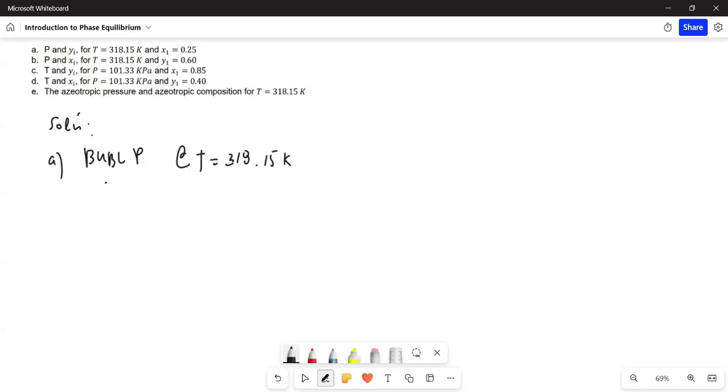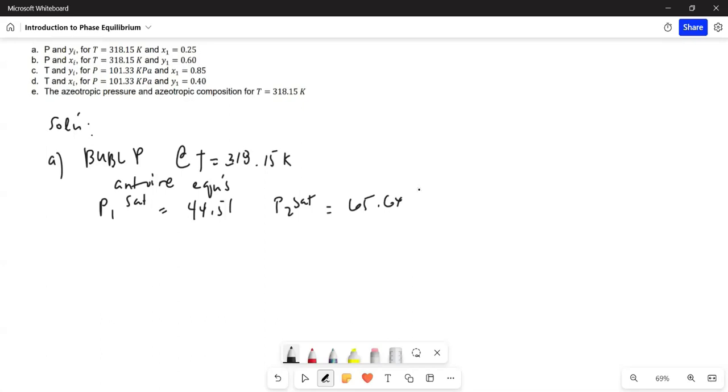Okay. Using Antoine equations for P1 sat and P2 sat. So just like our previous example, that's the first thing that we did. So we have P1 sat. Since this is just substitution, I will not demonstrate it in detail anymore. 65.64. So that's in kilopascal, both of them, kilopascal.